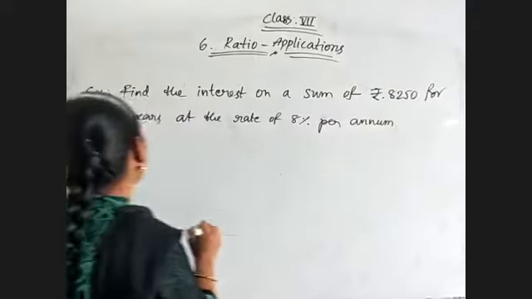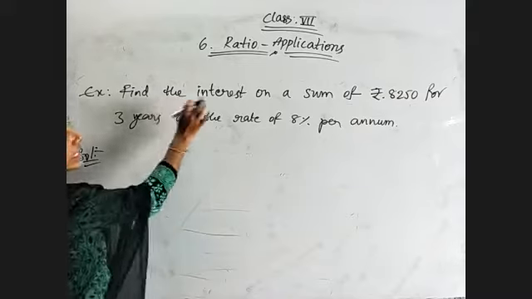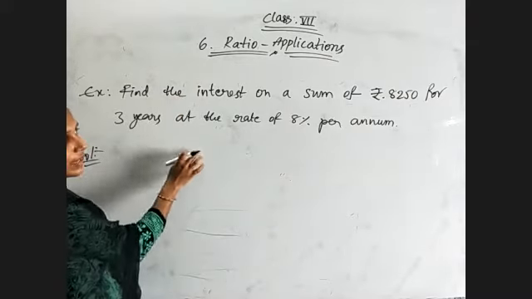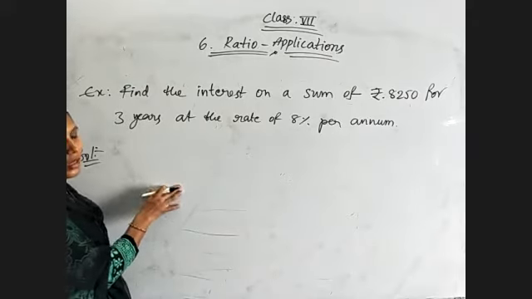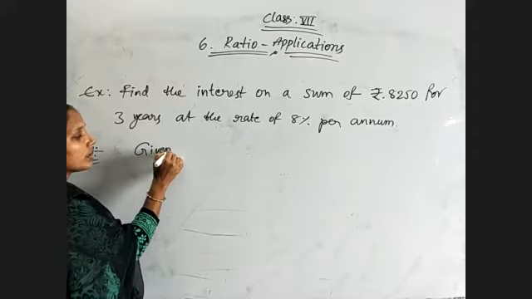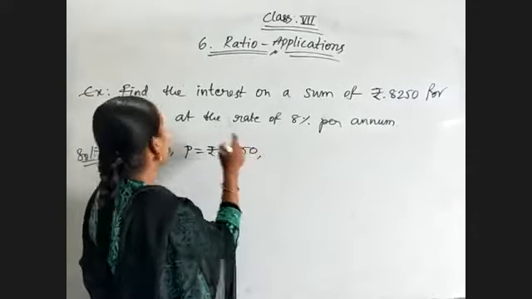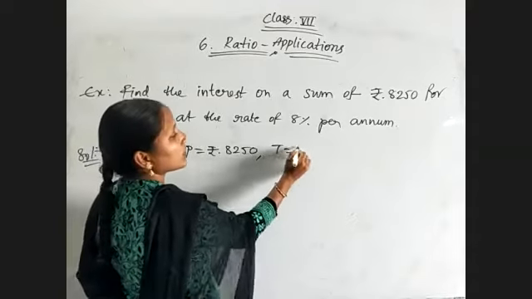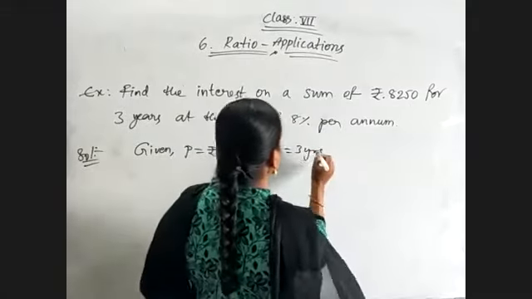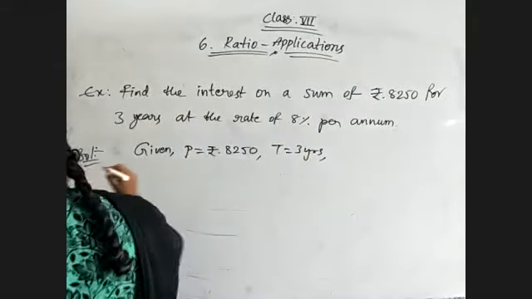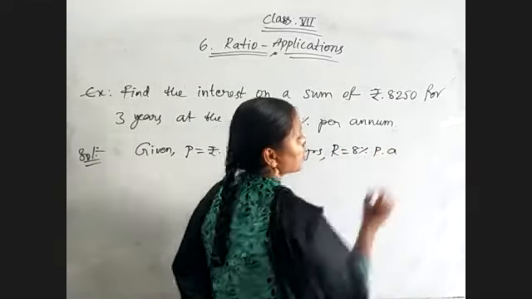Okay, now observe the given values, what they are asking to find. Find the interest, so compulsorily we need to find out the I value. Sum of 8,250 is nothing but principal. So given values are principal is equal to 8,250 rupees, time equal to 3 years, and rate of 8% per annum, that is R equal to 8% per annum.